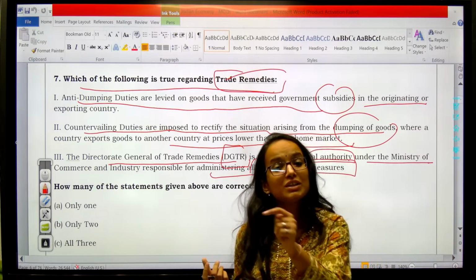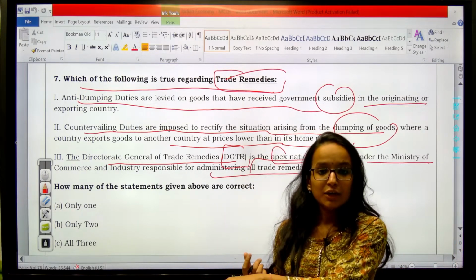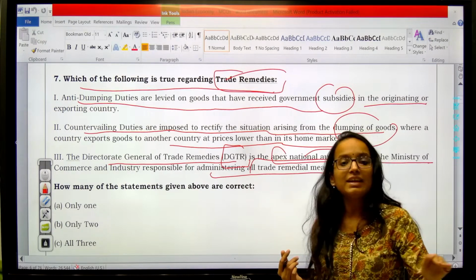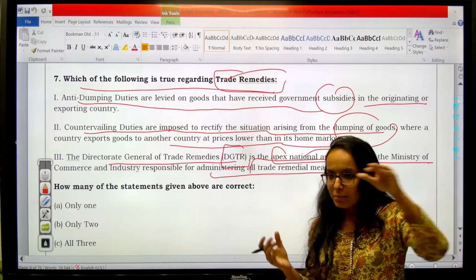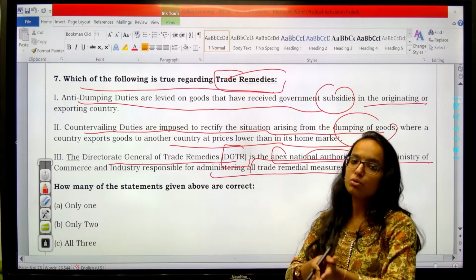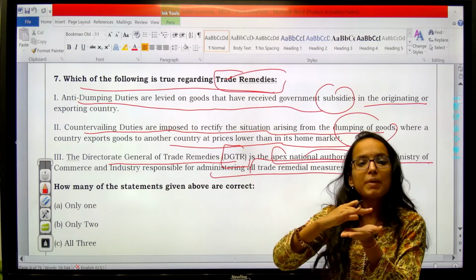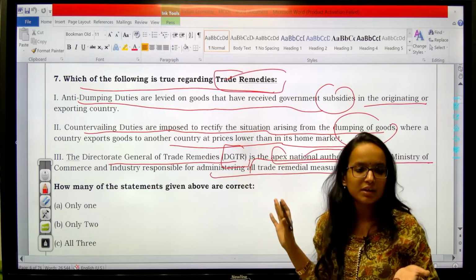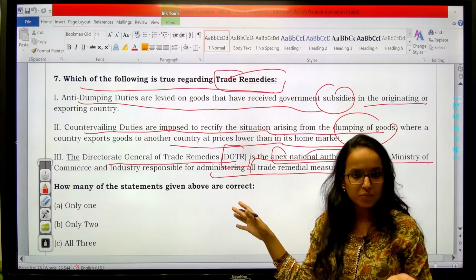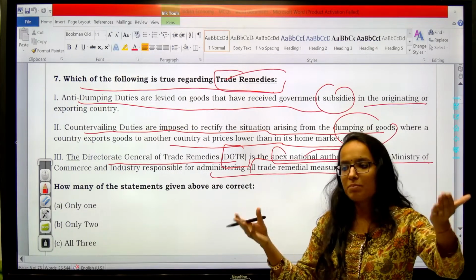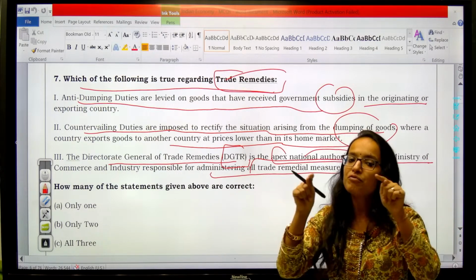So this is how it destroys your market. To rectify this, to negate the effect of subsidy on that good coming into your market, the government imposes countervailing duty to make it at par with the prices prevalent in your domestic market. Did you understand that? Yes or no? So that duty makes it equal to the market price prevailing in your market, so that you have fair competition.